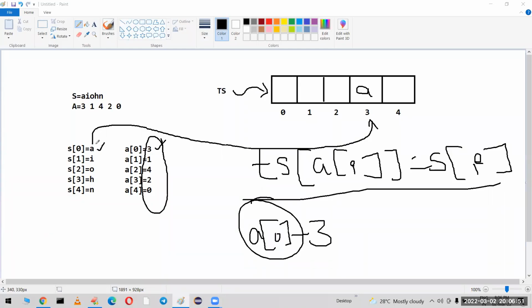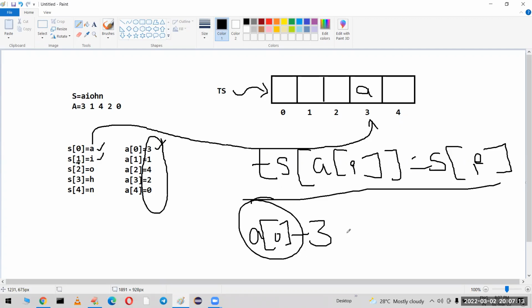Suppose, for example, consider the character I. Where do we have to keep the value of I? Observe carefully. This is the index position in the target string.